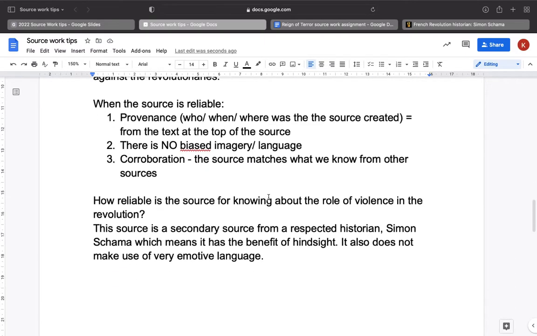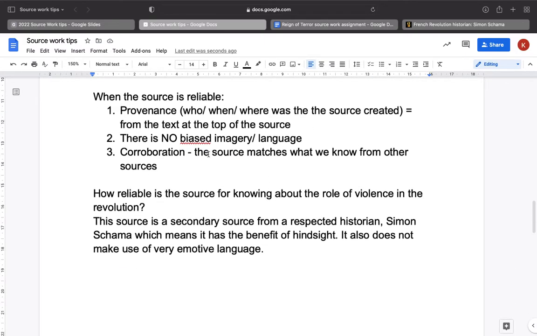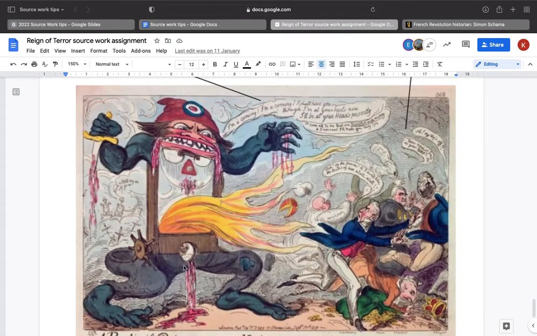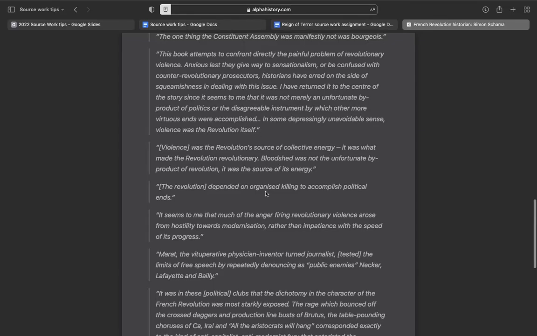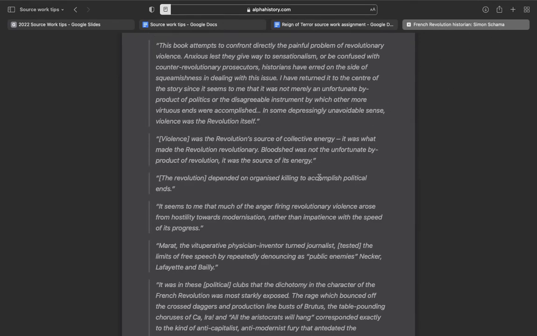Now, if we've got a source that we think is actually reliable, this is a slightly more difficult thing to answer because, to be honest, all sources have got some degree of unreliability. There's nobody who ever creates a source who's going to be completely neutral, not have any kind of opinion. But we do get sources which clearly, like this source, are trying to push a very strong opinion. And then we get sources like this, these are some extracts from a book on the French Revolution by a historian called Simon Schama. He has opinions. He has views of what he thinks happened in the French Revolution. So he's not completely unbiased.